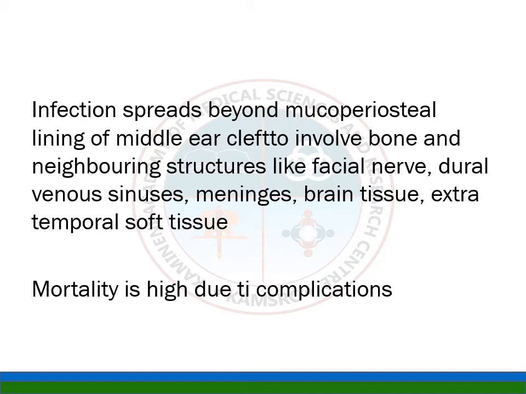For example, in CSOM, generally the middle ear cleft is involved, but in a complication, the infection goes beyond the cleft, to the surrounding bone and structures like the facial nerve and venous sinuses, the meninges, brain tissue, and extratemporal tissues like the sternocleidomastoid and digastric muscles.